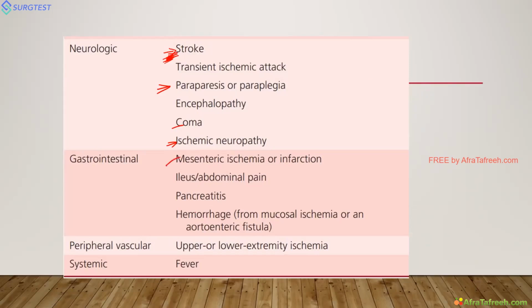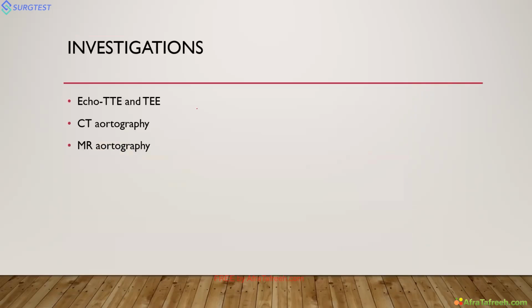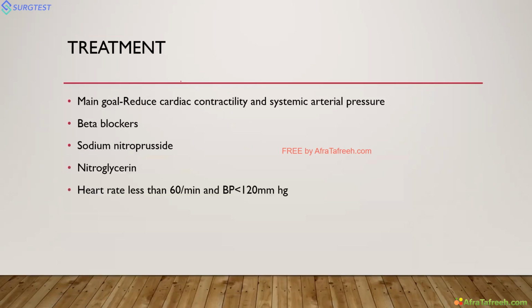Next, mesenteric ischemia is there. Wherever it goes, it simply causes ischemia. For investigation, mainly the first is TTE. You can do TTE for ascending aortic aneurysms and the arch. But for the descending thoracic aorta you can't see well, and abdominal aortic aneurysms you can't see. At that time you can plan for CT aortography or MR aortography. TEE also gives better visualization of the dissection.